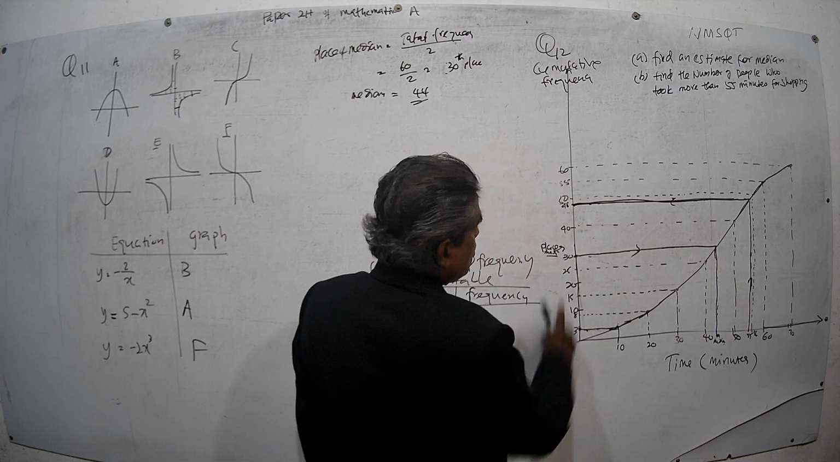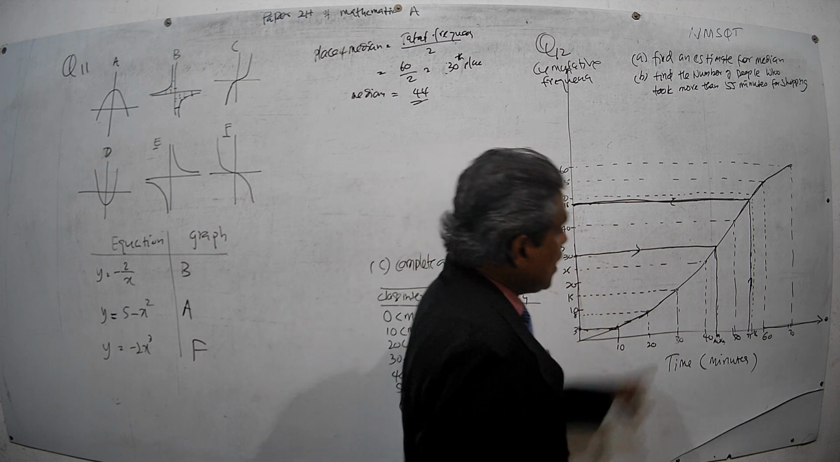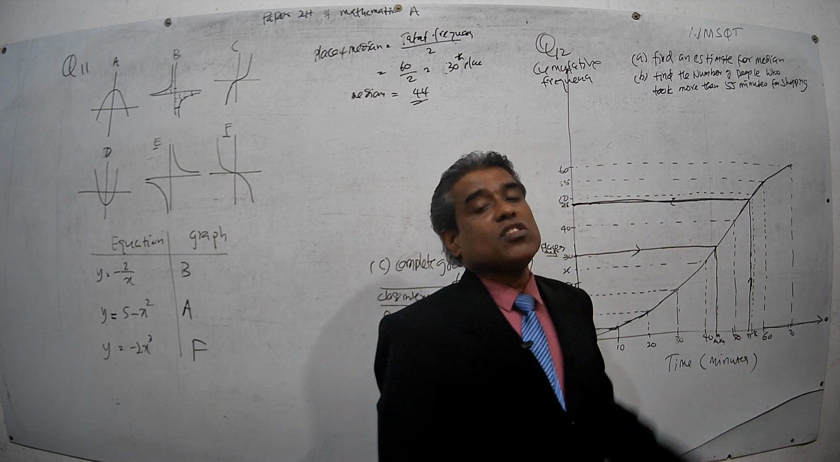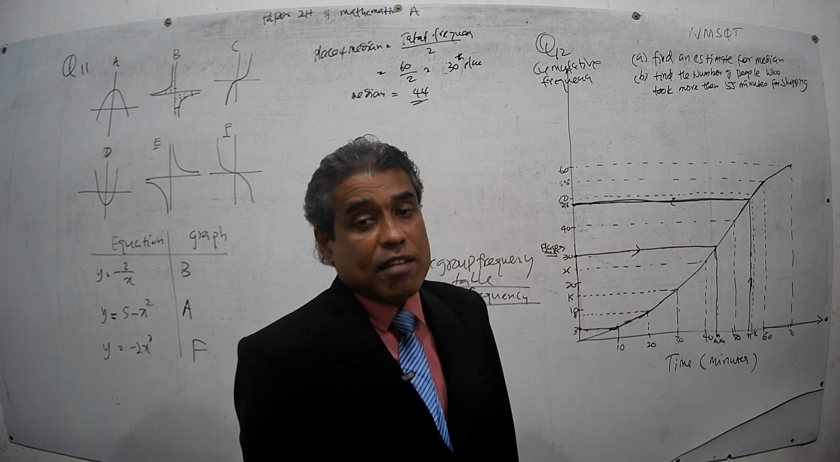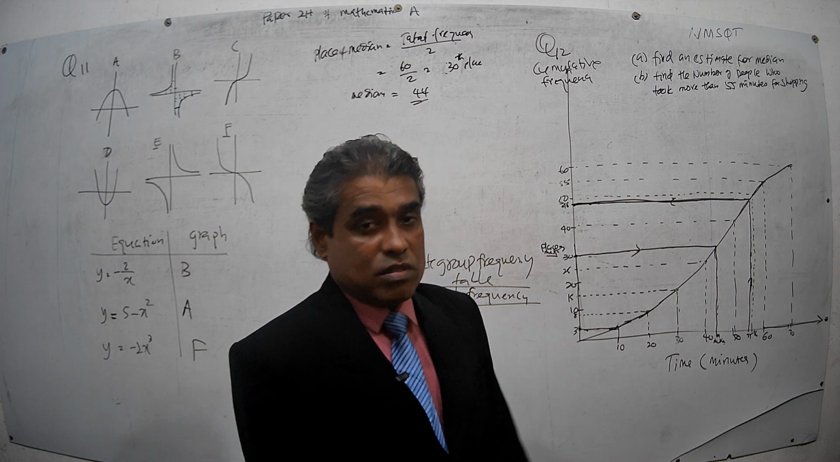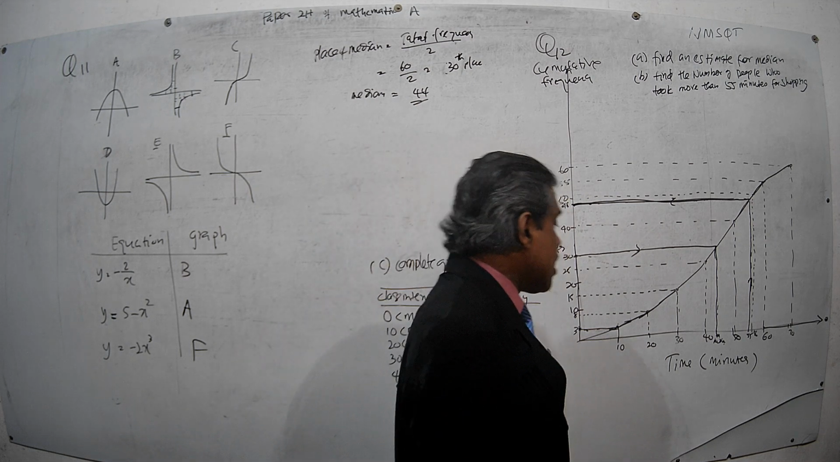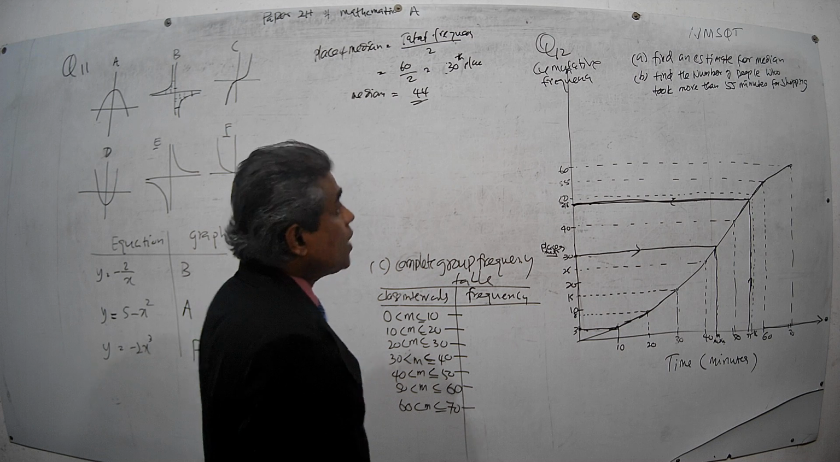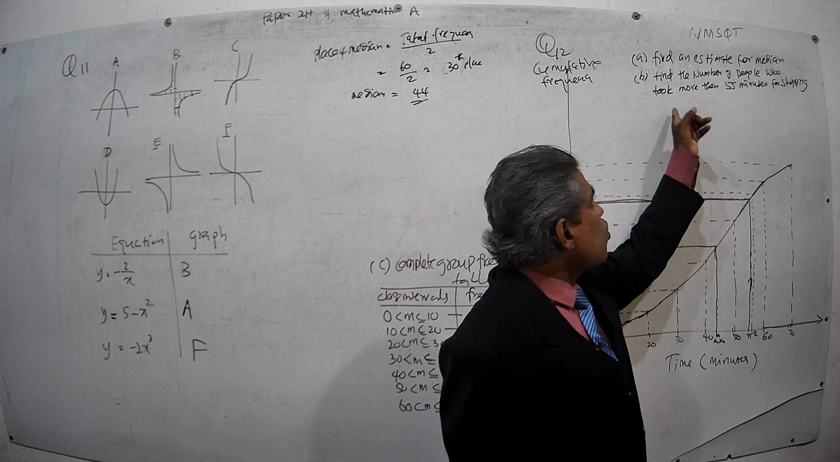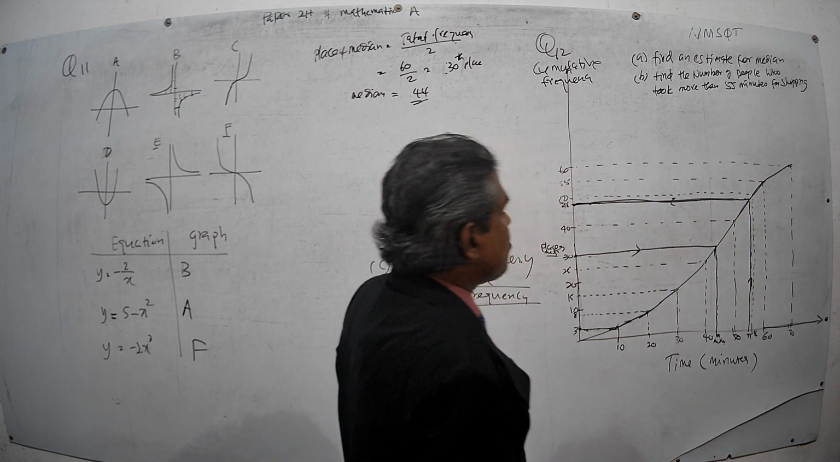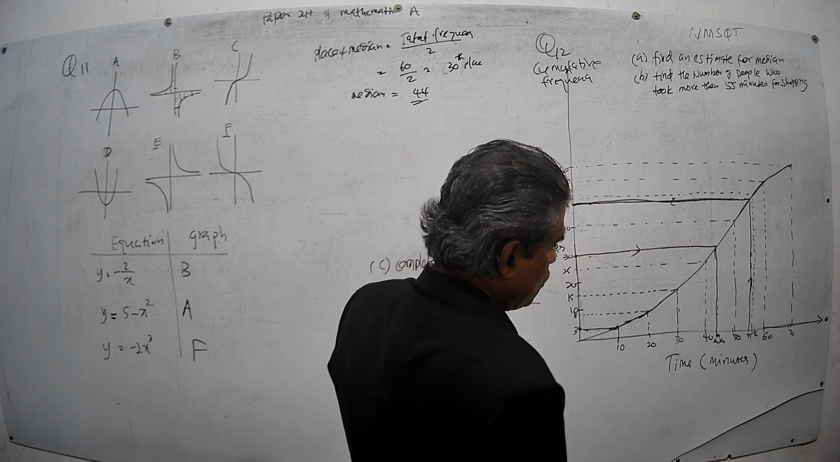Now, 48 people have taken less than or equal to 55 minutes. Then what is asked from us? We are asked to find the number of people who have taken more than 55 minutes for shopping.